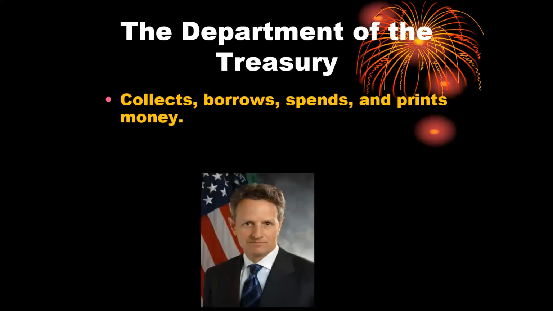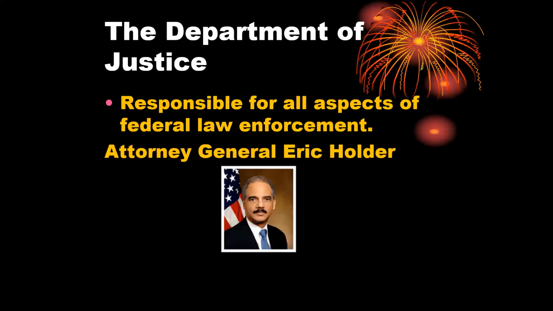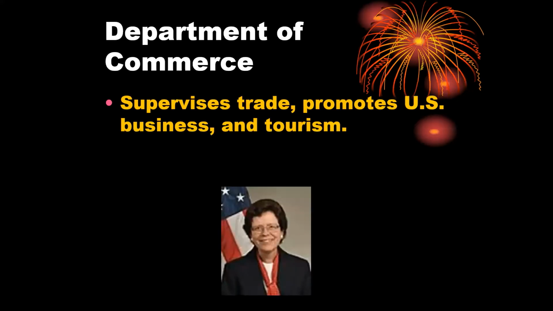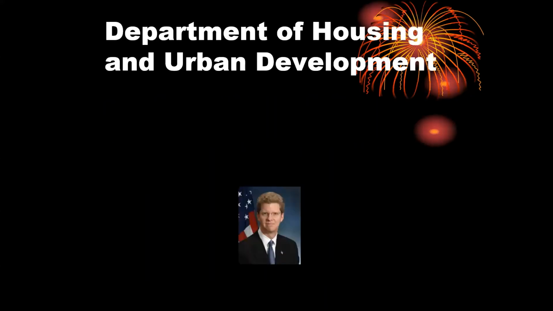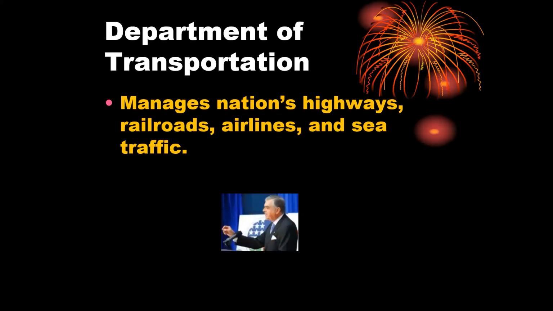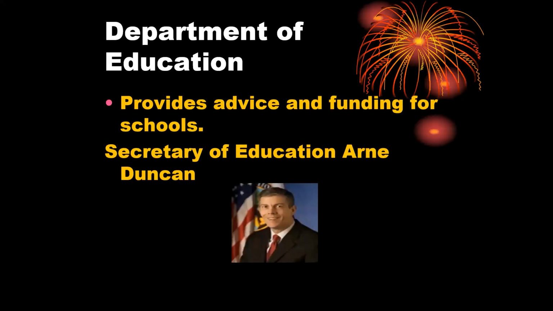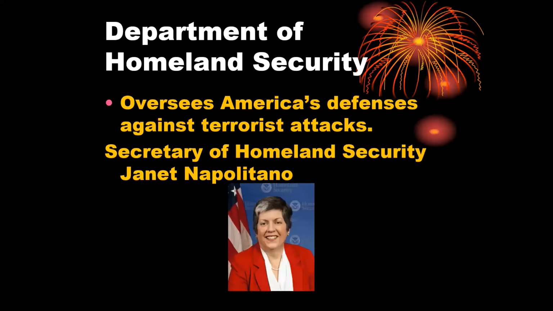Treasury is another one. Let's see. Department of Defense. So we've got Secretary of Defense. The Attorney General is a cabinet position. Secretary of the Interior, Secretary of Agriculture. Again, I'm not going to go through each one because you don't need to know each one, but just understand that the presidential cabinet is something that exists as a way for the president to have advisors and provide information on all of the different aspects of what they need to know about for their job. That is it with our notes over the executive branch.